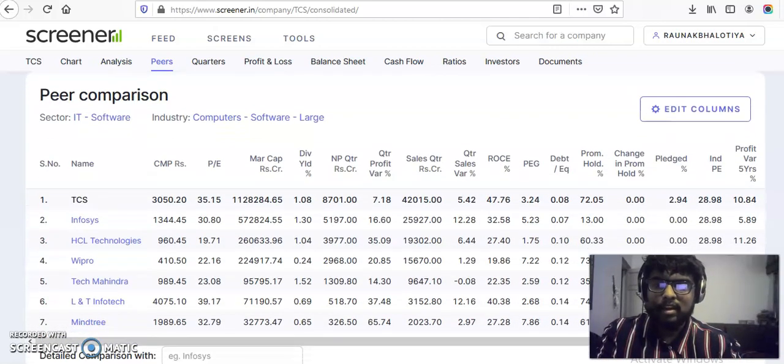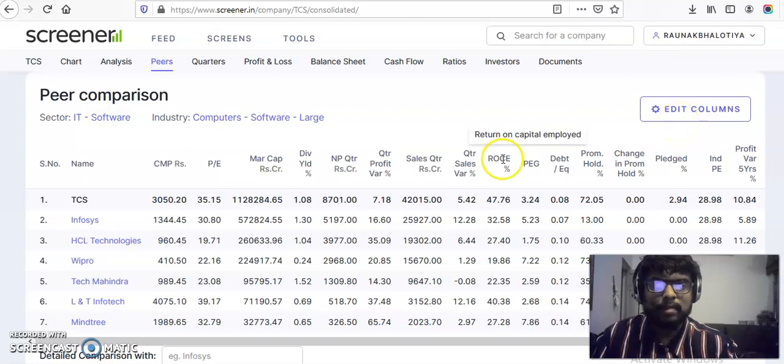This is a peer comparison, basically the companies which are its peers and its competitors. So if you see, TCS has its competitors as Infosys, HCL, Wipro. You can edit the columns based upon your understanding and your liking of ratios. There are many other ratios.